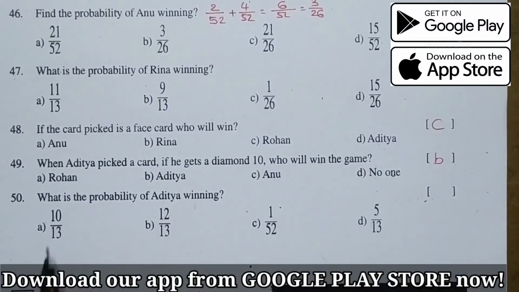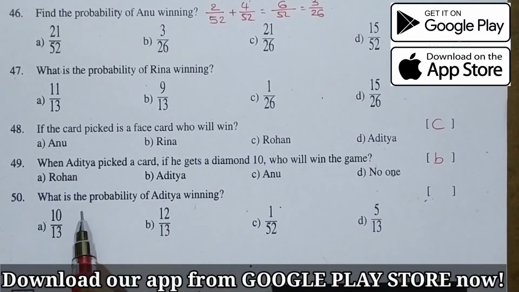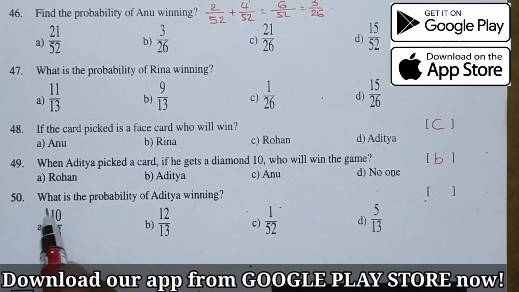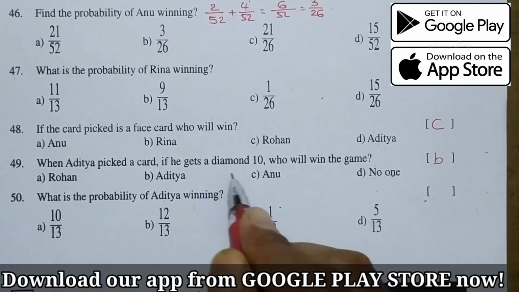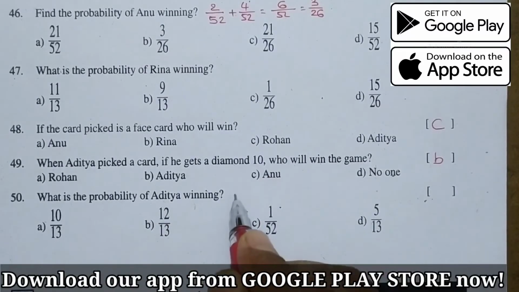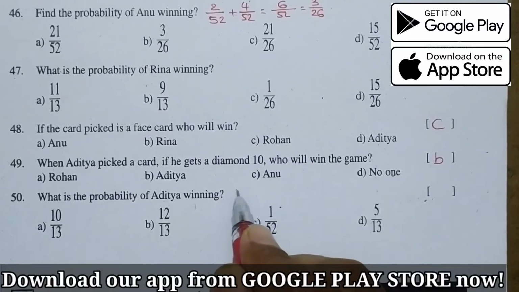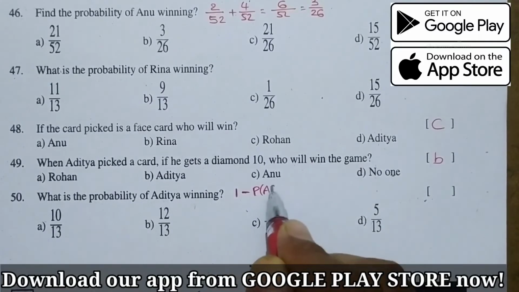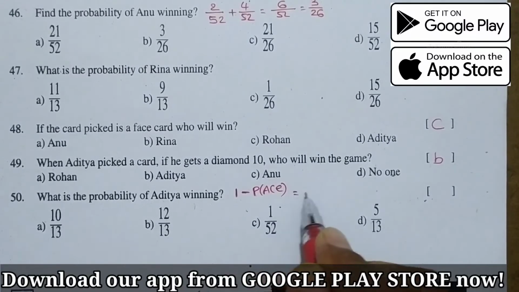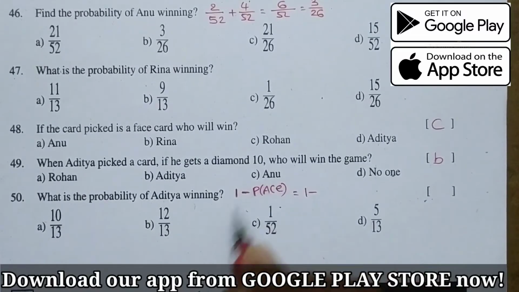Now we see question number 50, and of course this is the last question of the worksheet. What is the probability of Aditya winning? Just now we have seen Aditya wins if he gets a non-ace card. So his winning probability is 1 minus the probability of an ace card. What is the probability of an ace card?